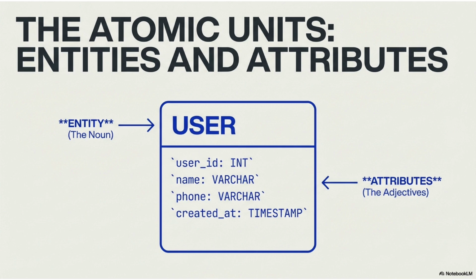Every system begins with entities. An entity is a noun, a thing that exists. For example, a user. Attributes describe the entity. They are the adjectives. User has an ID, a name, a phone, a created timestamp. Entities are identity. Attributes are description. Together, they form the atomic units of structure.